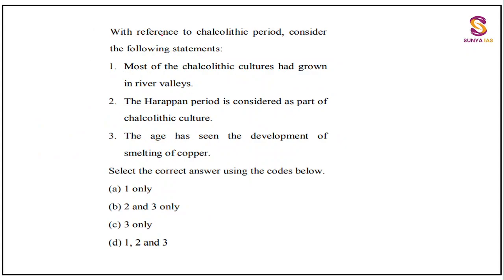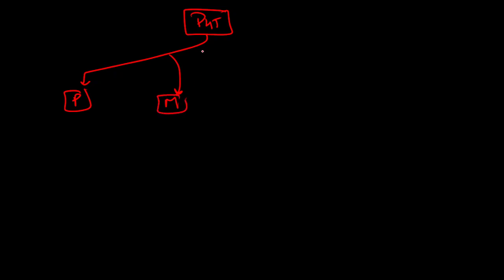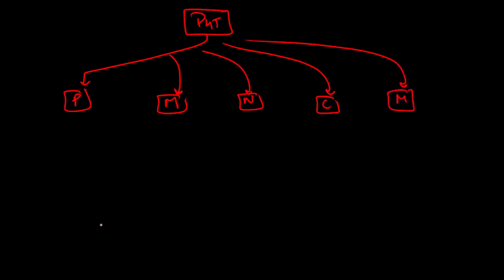Let's move to the fourth question, with reference to Chalcolithic period. Okay, now we have moved toward the Chalcolithic period, guys. Again revision, again remember that revision chart. PHT, we remember Paleolithic, Mesolithic, Neolithic, Chalcolithic, and Megalithic. All this we have understood in the prehistoric class, right?